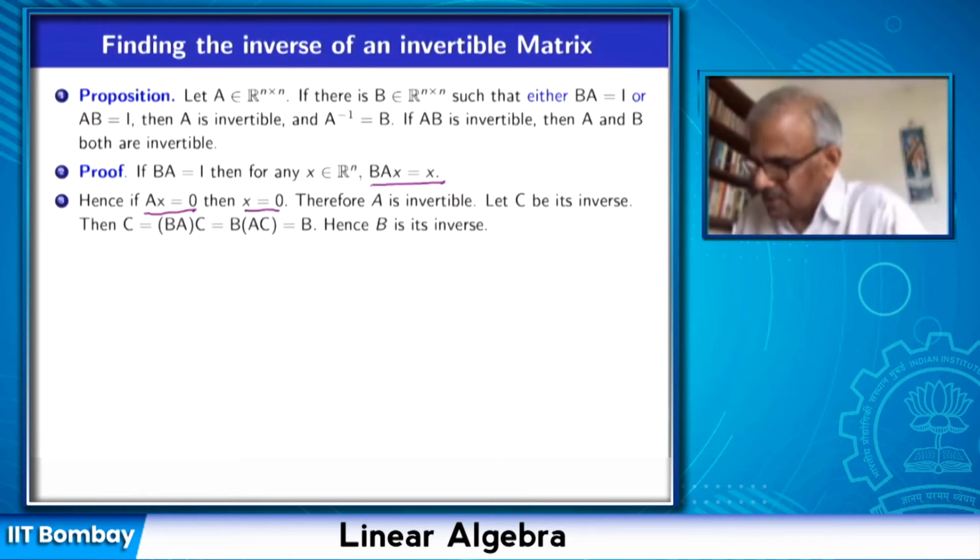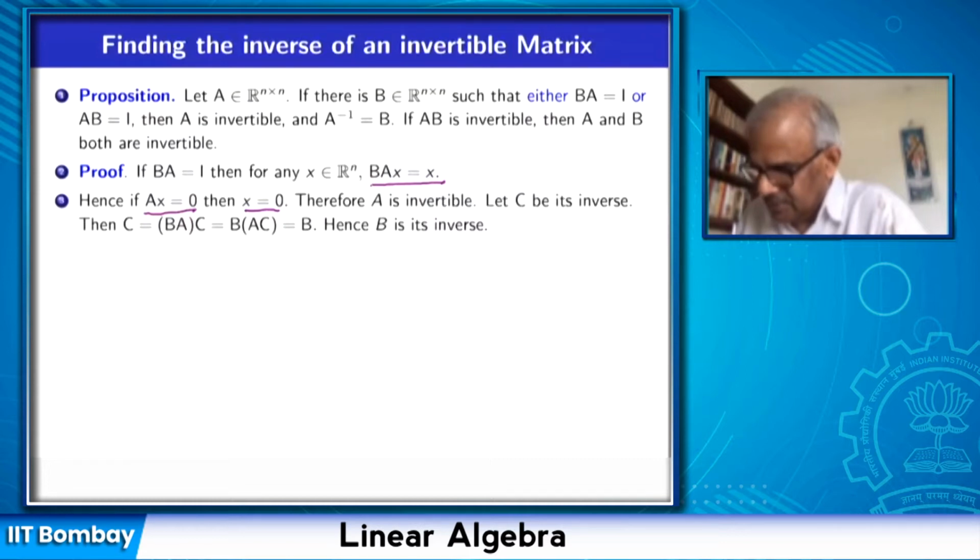So by the equational criterion for square matrices, a square matrix is invertible if and only if the homogeneous system Ax equal to 0 has only the trivial solution. So once BA is identity, we have proved that A is invertible.